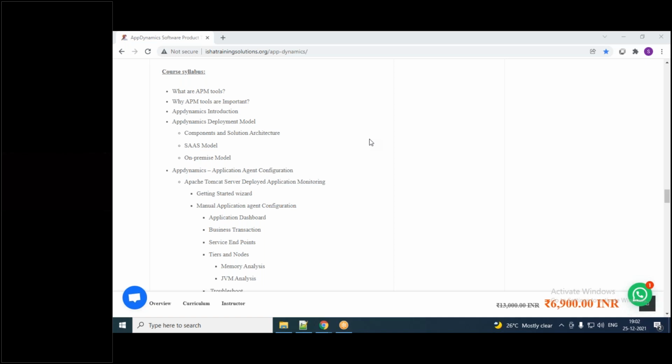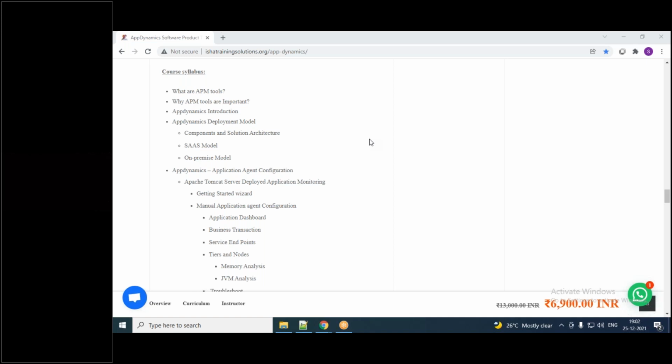I know various APM tools in the industry: AppDynamics, Dynatrace, New Relic, CA APM, Datadog. I also know various performance testing tools like LoadRunner, JMeter, NeoLoad, Performance Center, Gatling. I also have a wide range of experience working with multiple customers, multiple verticals, and multiple technologies.